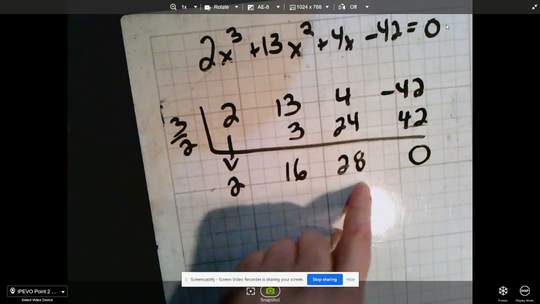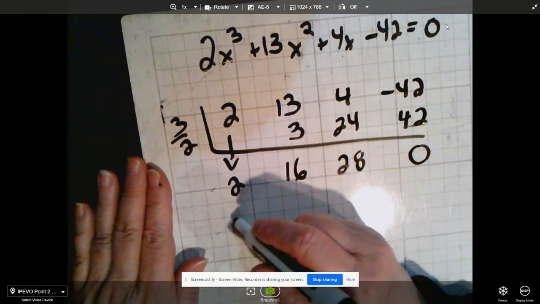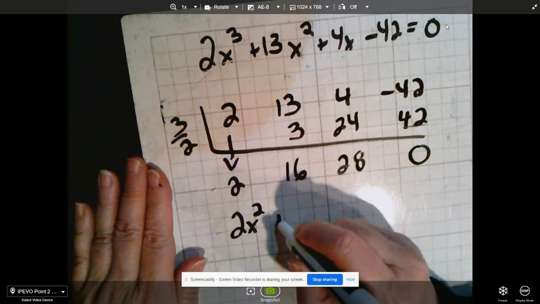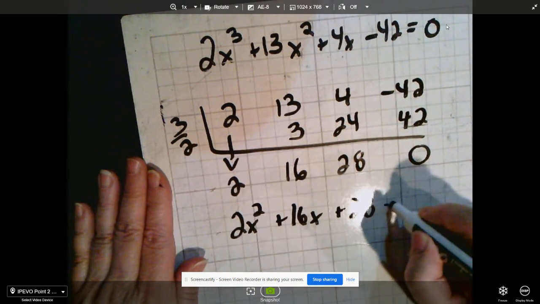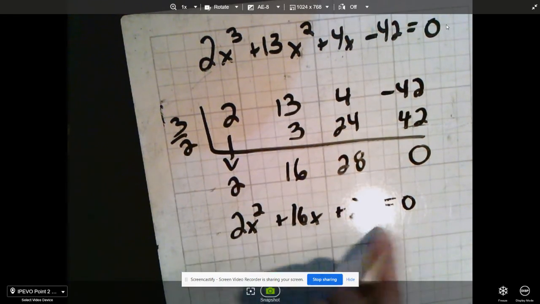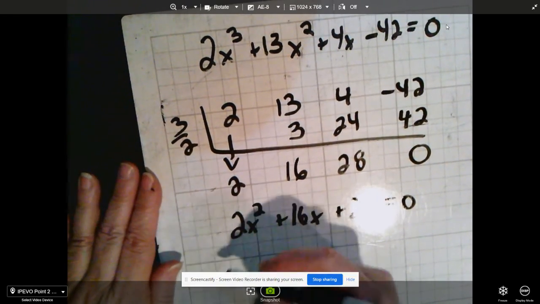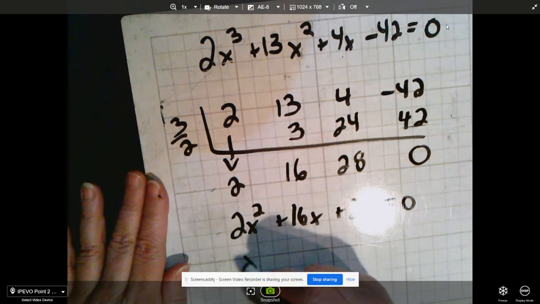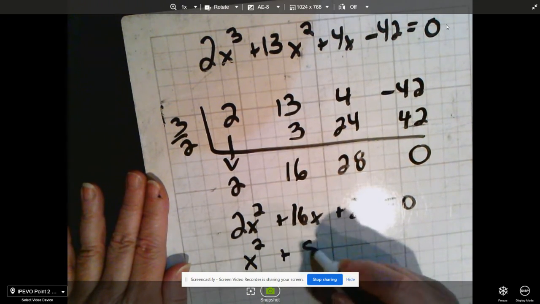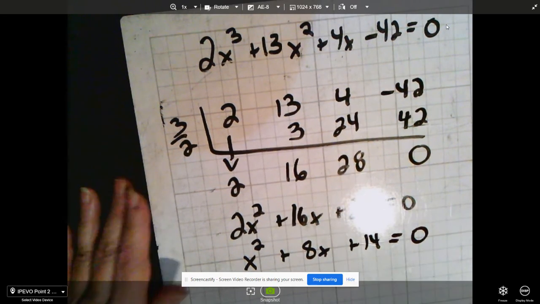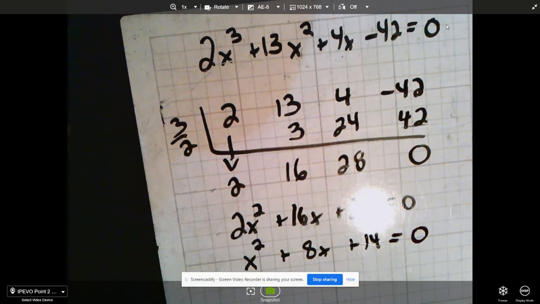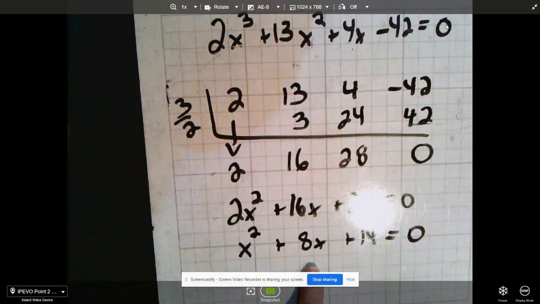So now I know that I'm going to have an x squared equation, 2x squared plus 16x plus 28. But you'll notice that I can divide this equation by 2. So I'm going to divide out a 2. So I'll get x squared plus 8x plus 14 equals 0. I can take a moment and see if I can factor that, but 14 would be 7 and 2, and I don't see how I could get to 8, so I don't think that would work.